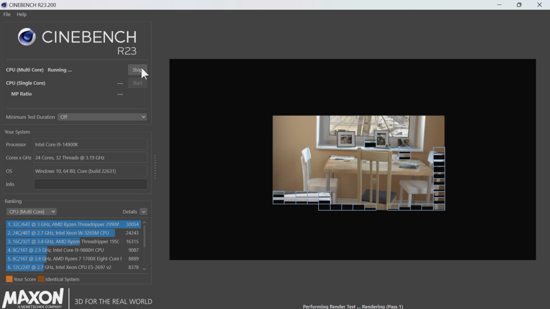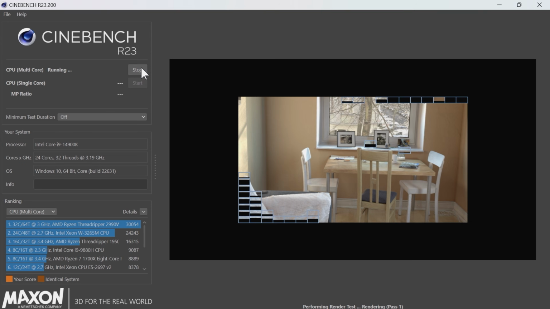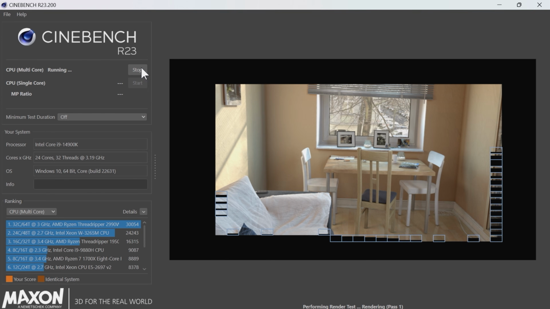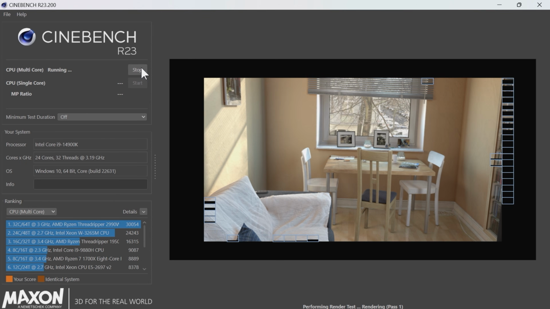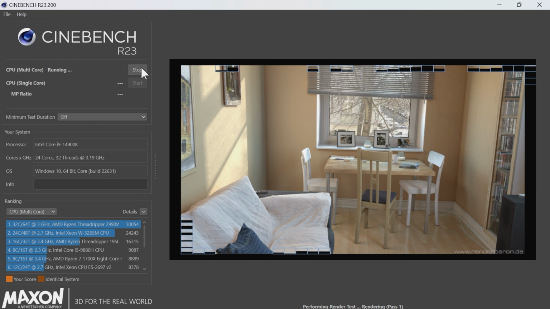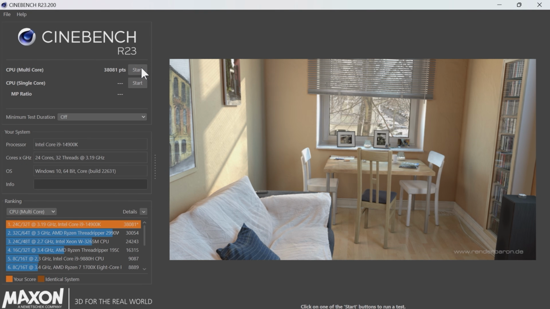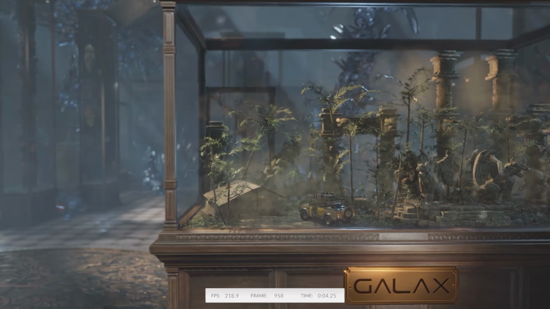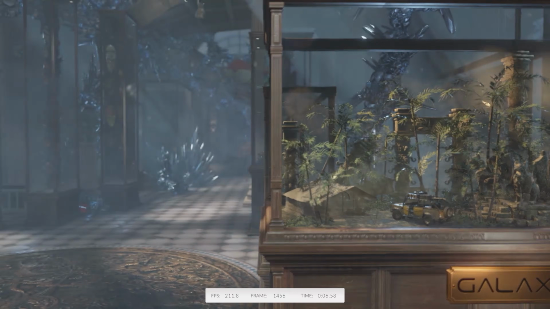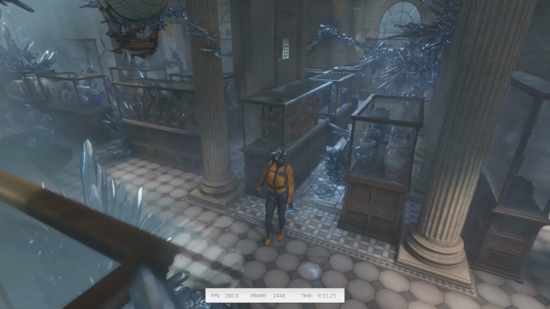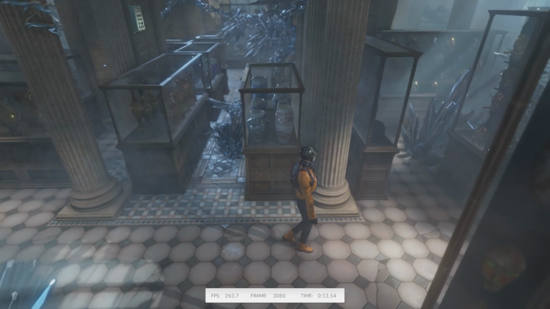Now we're running another pass on Cinebench R23, and on this occasion you can see that we are running the 55 all core and up to 59 on the performance cores. So we're looking for a score hopefully of around the 39,000 mark. So we got a score of 38,081, which is probably at the lower end of the scale. So with the OBS software running in the background and the other applications that I'm having to run to capture this, without that, it would achieve around 41,000 or just over 40,500 perhaps.